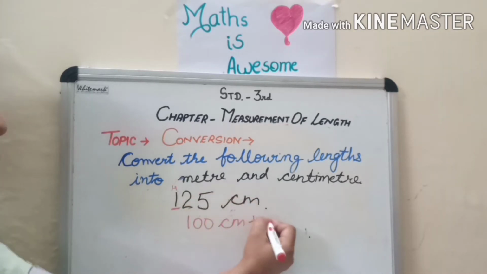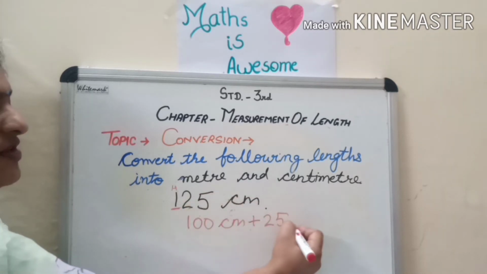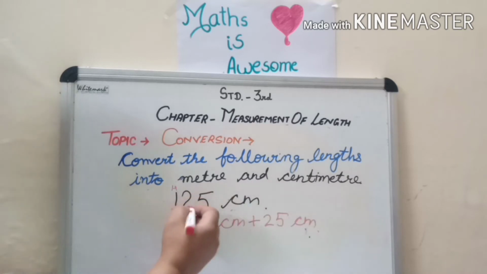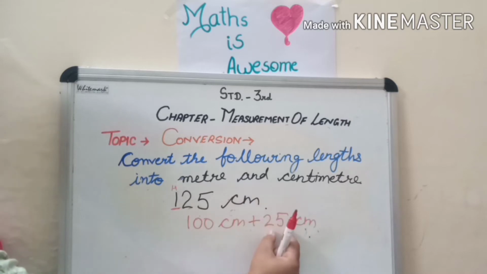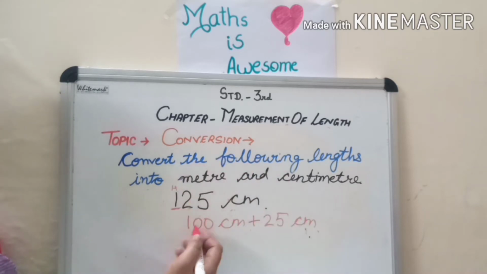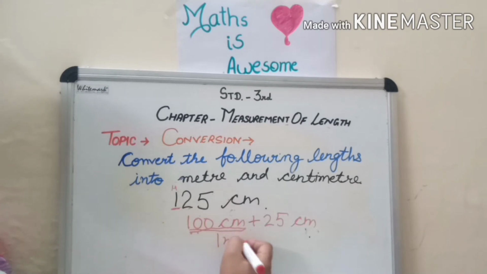So 125 centimeter, if we convert it into meter, we divide it into parts: 100 centimeter plus 25 centimeter. Okay, and children, we know that 100 centimeter means 1 meter, plus 25 centimeter.